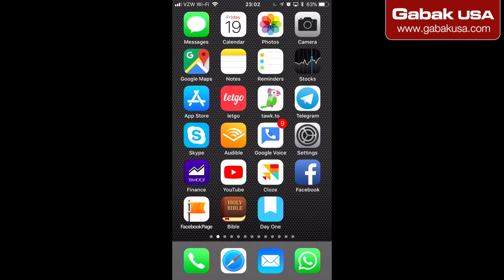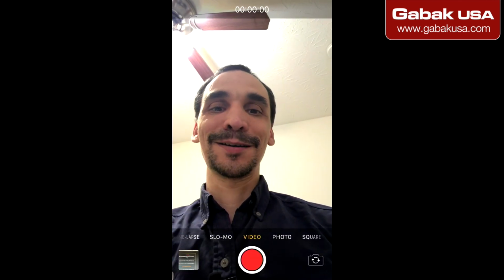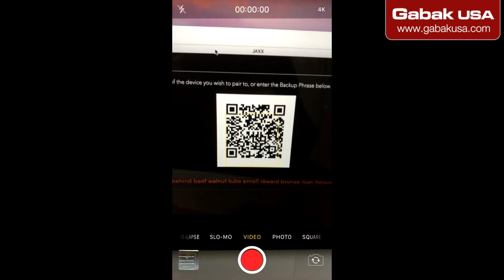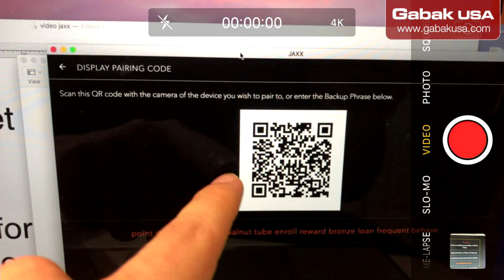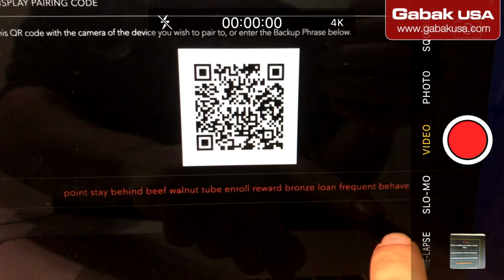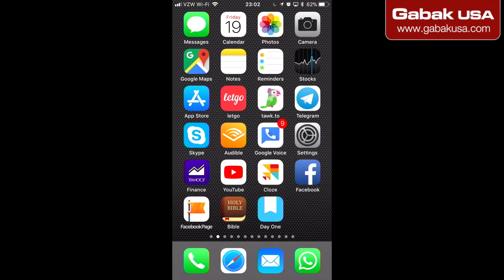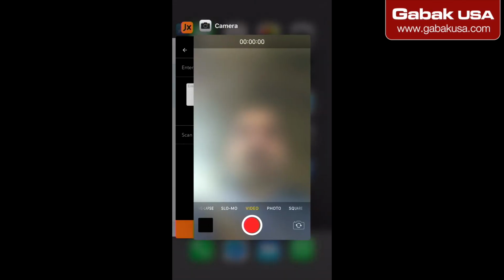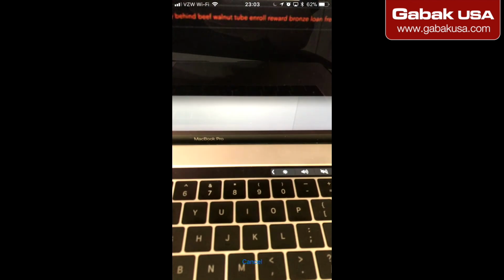Now I'm going to click on the camera, so that way you will see what I'm saying. Now I'm going to show you the other part. As you can see, we have Shacks here, and I just flip the phone. This is what we have to scan, and that way you don't have to type all those 12 words. So that is what we are going to do. Now I'm going to switch back to the app. There we go. We're going to tap on the camera, and that's it.